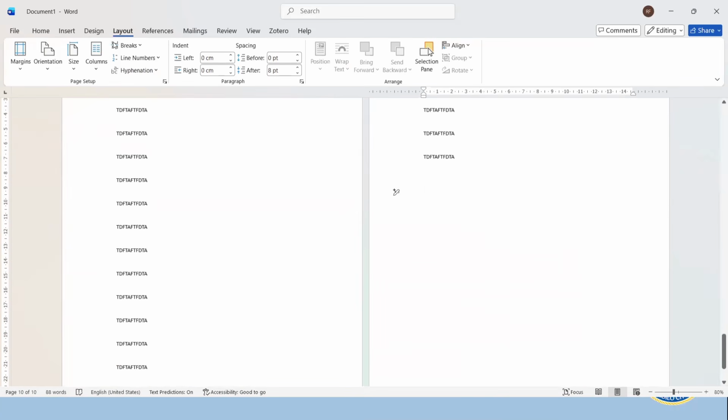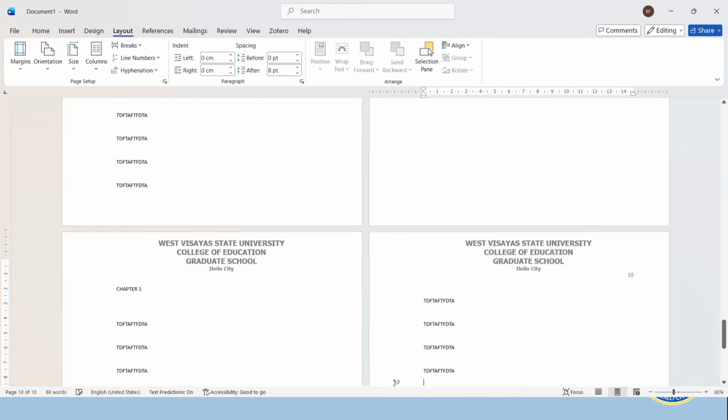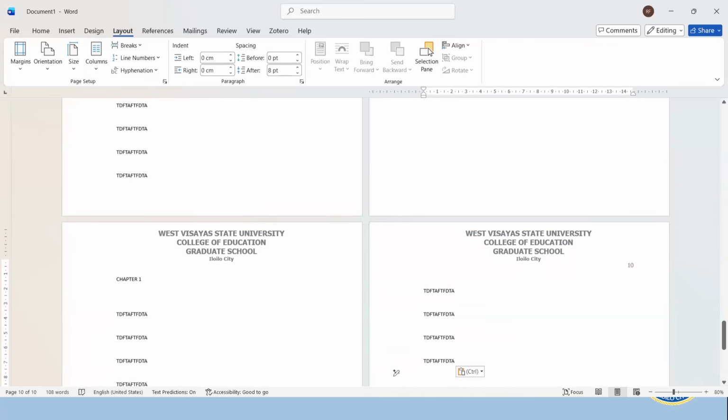And after the fourth chapter, again, we go to layout, click breaks, click next page, paste, and we are now in the fifth chapter.